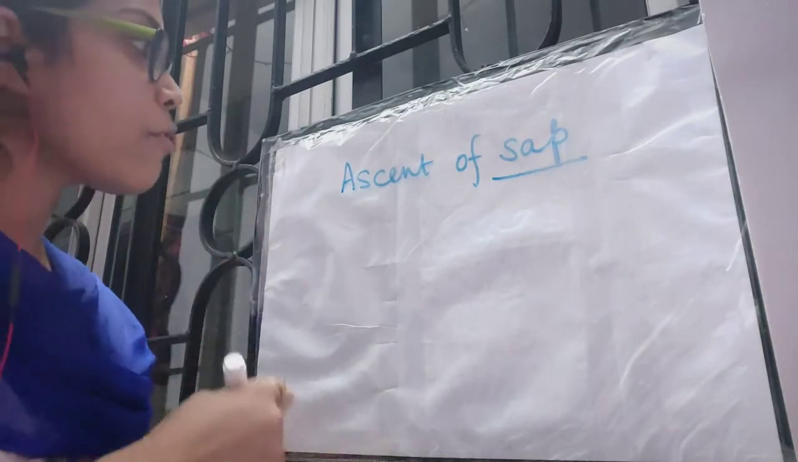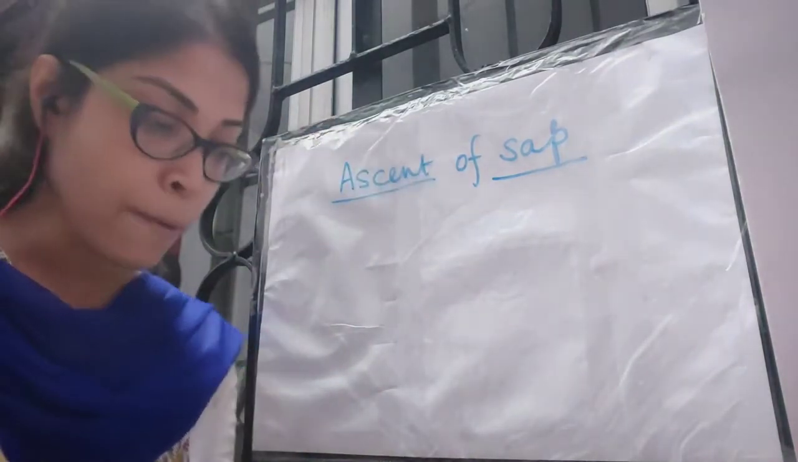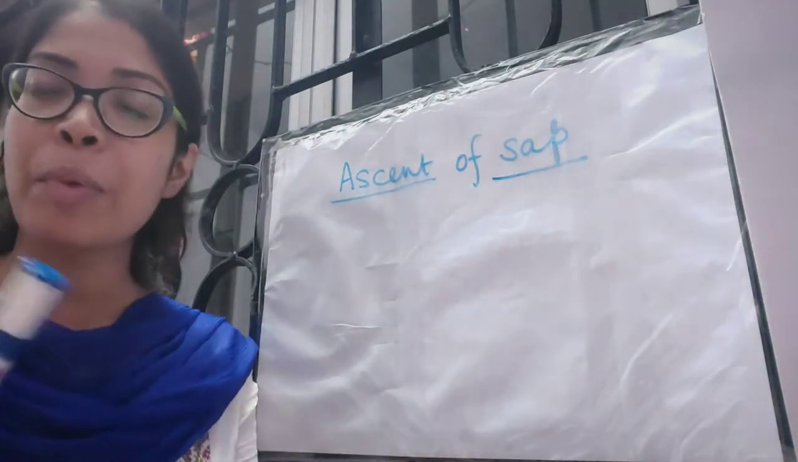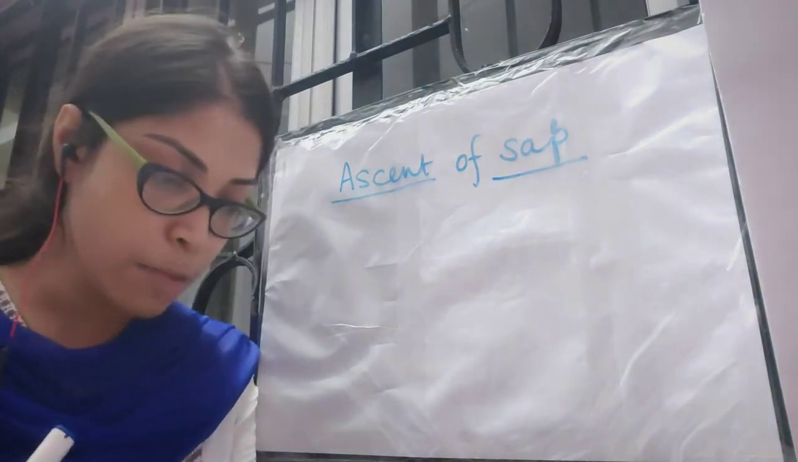Now the meaning of ascent. Ascent means to go up. Okay, so ascent of sap, when this sap goes up, that is known as ascent of sap. Let's read the definition from the book, then you will understand it better.